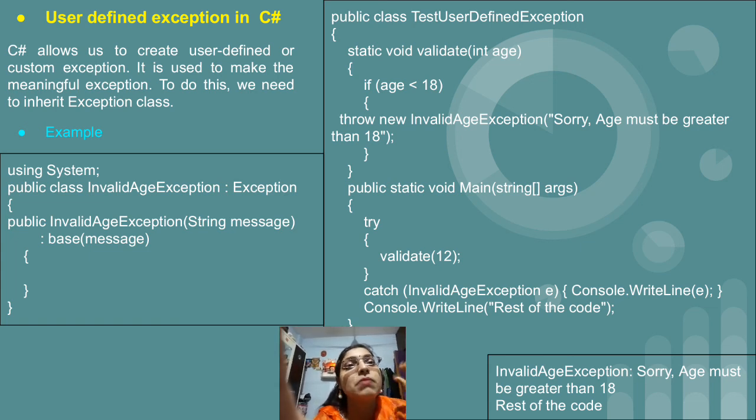So this is a customized exception, it is not an inbuilt exception, okay. So this is called a user defined exception. Customized means according to our need we are creating the exceptions.